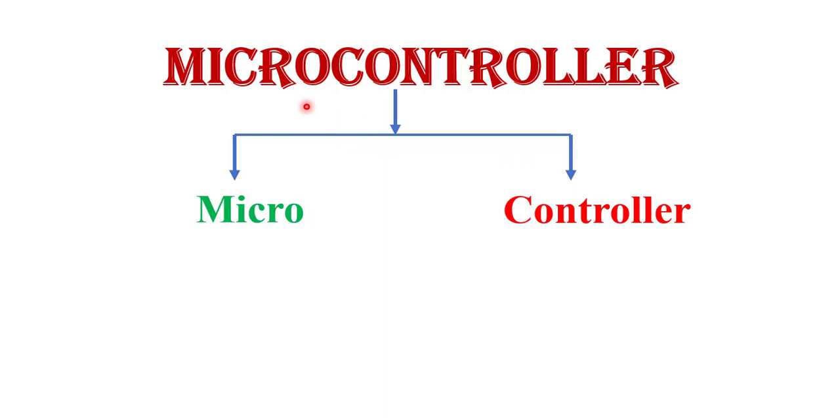Microcontroller is basically the combination of two words, micro and controller. Micro means small in size, and a controller is a device that controls all the operations of the system. So we can say that a microcontroller is a device which is very small in size and is used to control the operation of other devices. Or we can say that a microcontroller is basically a microprocessor-based system with integrated peripherals.